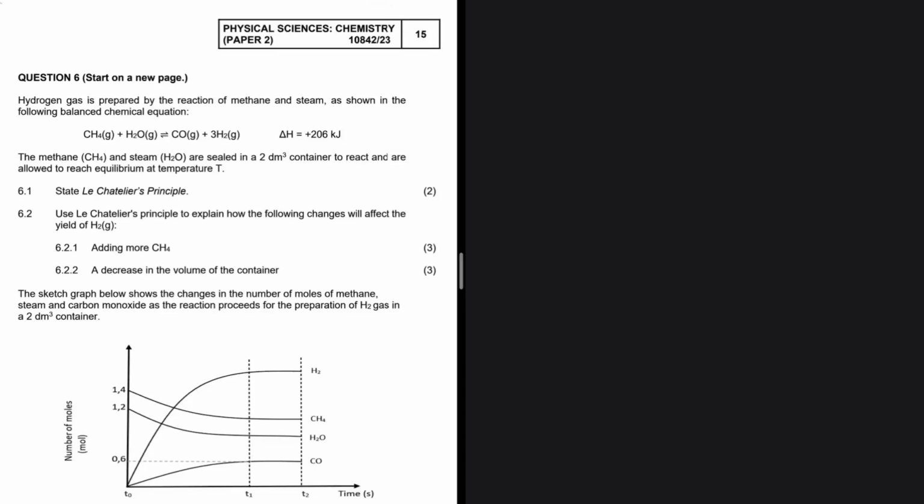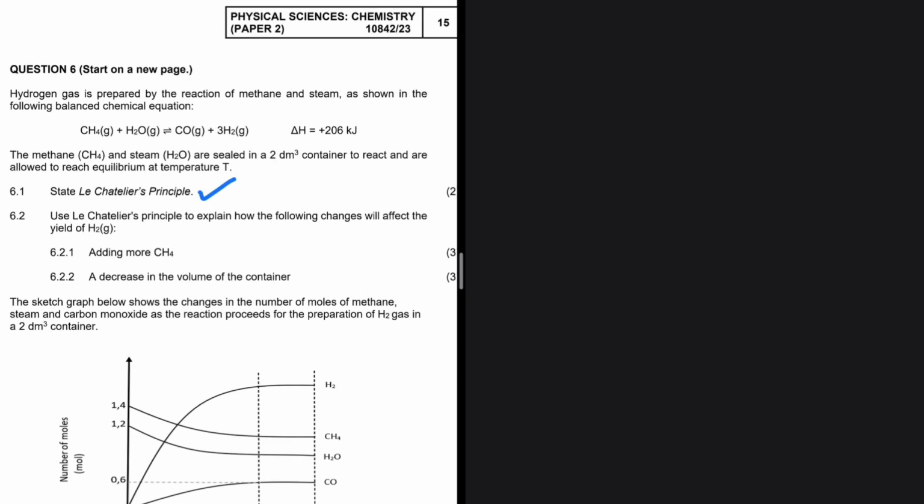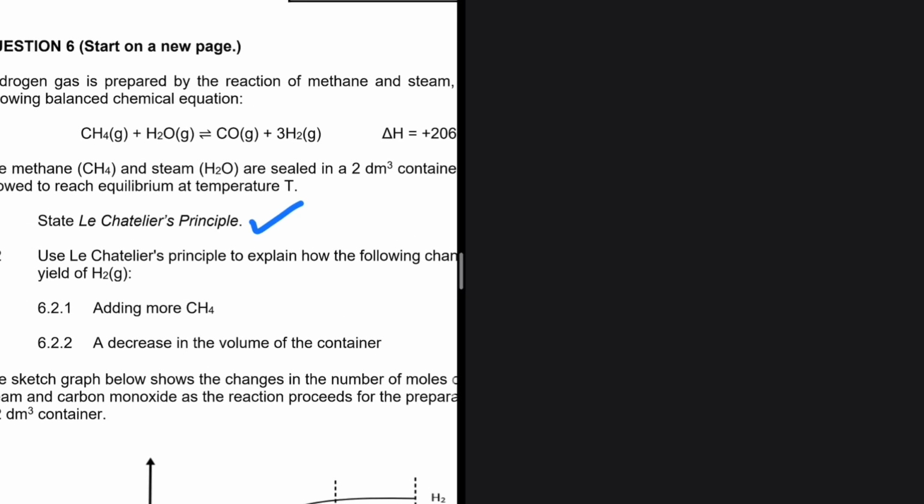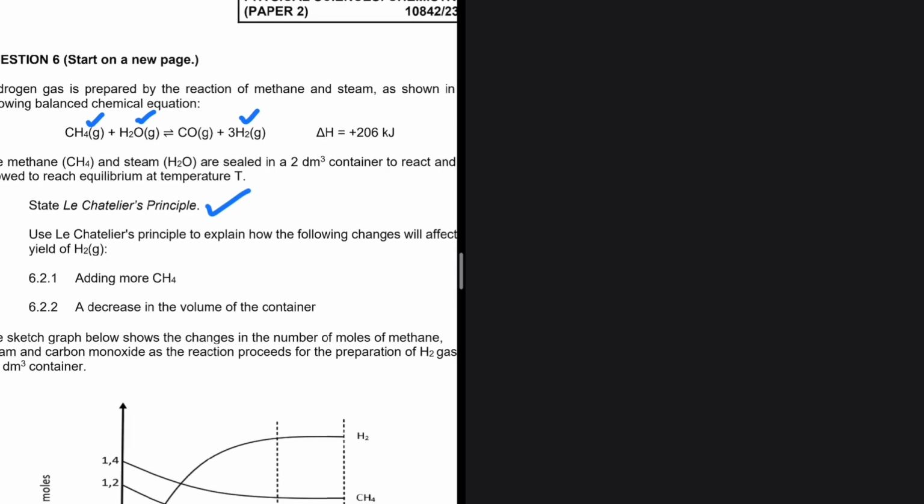When the equilibrium in a closed system is disturbed, the system will reinstate a new equilibrium by favoring the reaction that opposes the disturbance. That is Le Chatelier's principle, and we're going to use that to answer 6.2. Hydrogen gas is prepared by the reaction of methane and steam, as shown in the following balanced equation. We can clearly see that we have methane and H2O to form hydrogen gas and carbon monoxide.